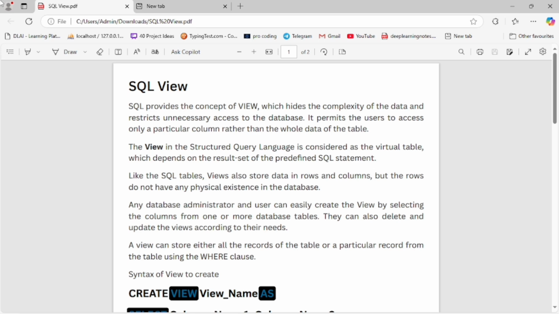A view in a structured query language is considered a virtual table which depends on the set of predefined SQL statements. Like an SQL table, a view also stores the data in rows and columns, but the rows do not have any physical existence in a database.